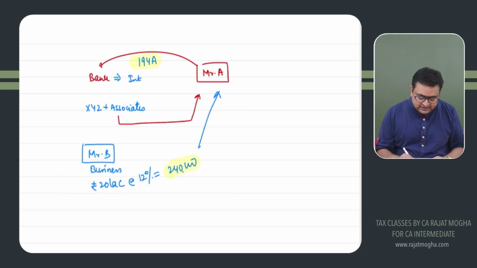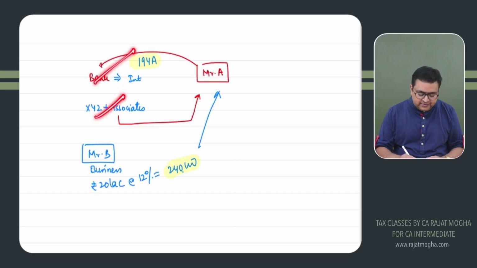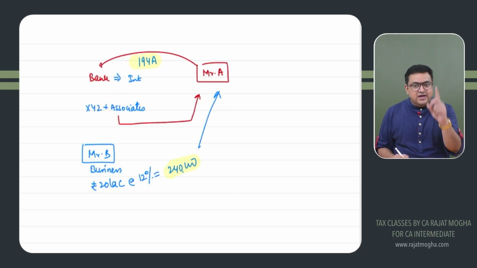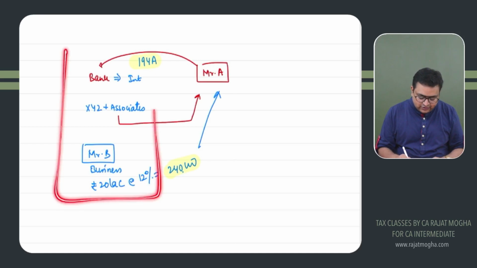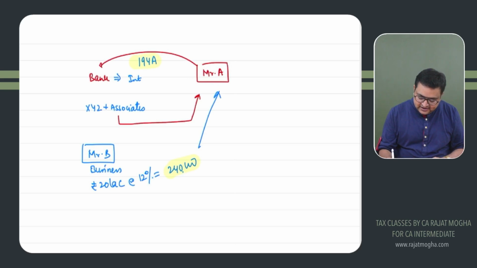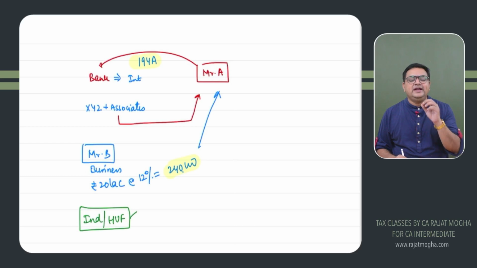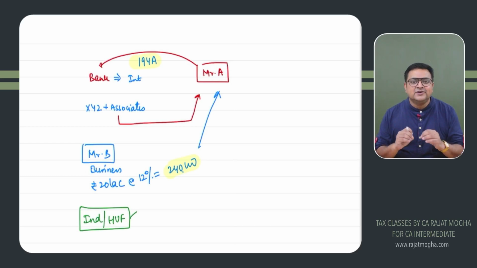So generally the deductor could be any person. It could be a bank, it could be a firm, it could be any other person. But if the deductor is an individual or HUF, then they can deduct TDS only in certain cases.